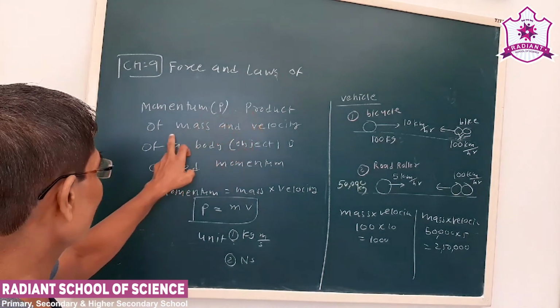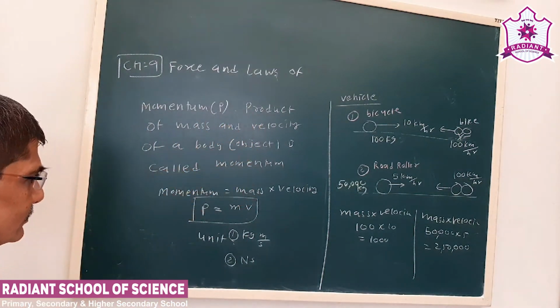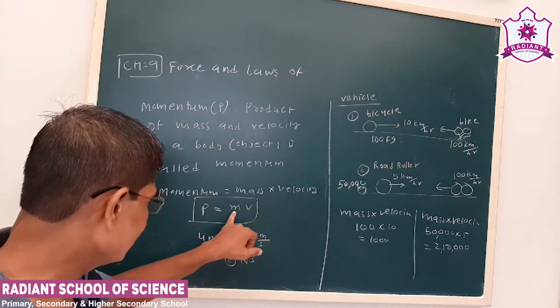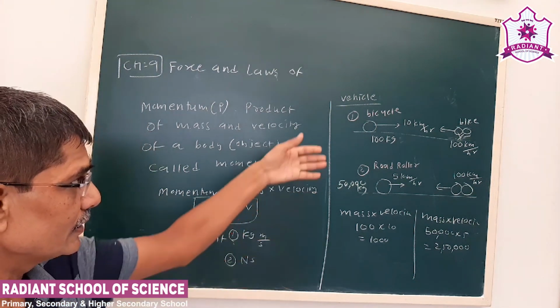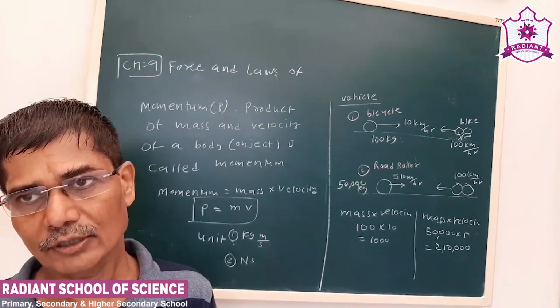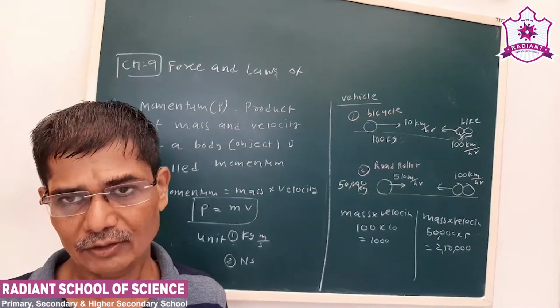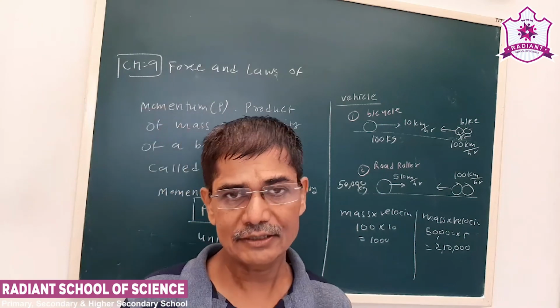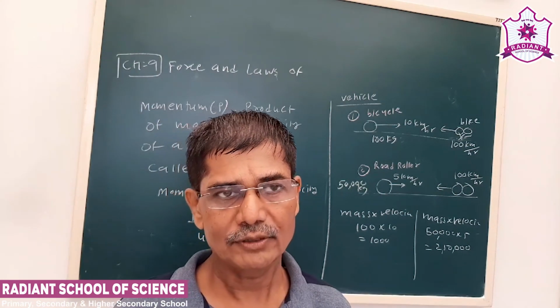But see momentum again. The product of mass and velocity of a body is called momentum. Momentum is mass into velocity. Mass is in kg, velocity is in meter per second. Here we have seen how momentum is more important than velocity alone. Next time we'll discuss Newton's second law of motion and proceed further. Thank you.